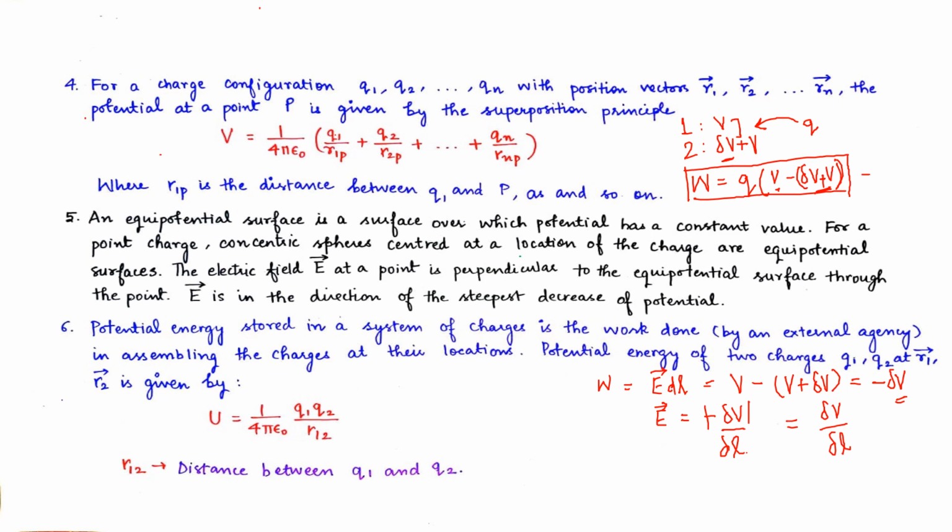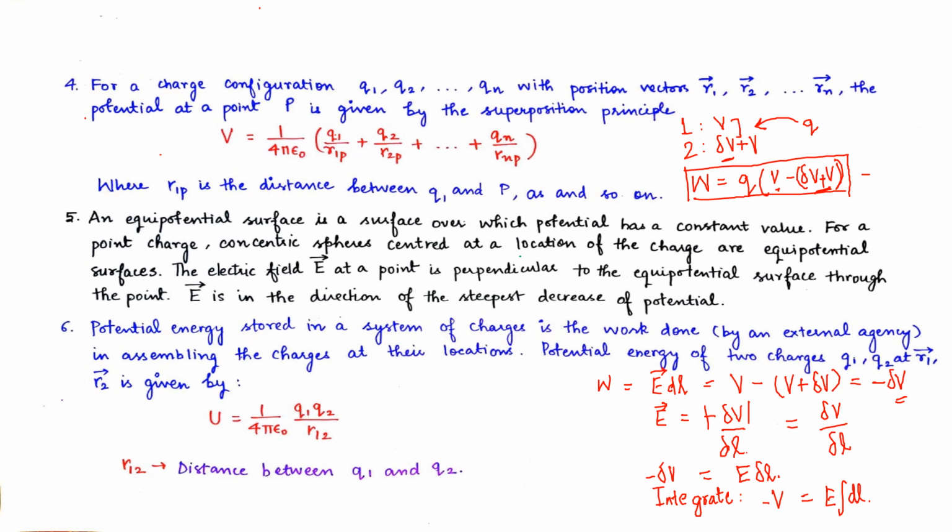Later on this dV and dl can be integrated like this. See, del V equals E del L, and we did not introduce a modulus. In such a case we will integrate this, and what we will get is V minus V equals the integral of E dl.